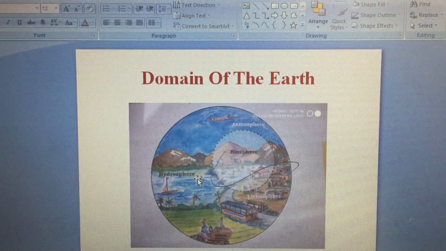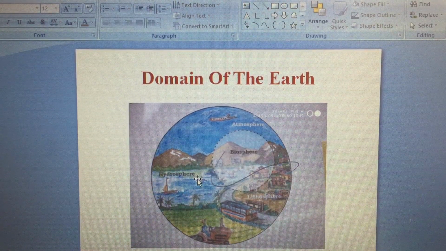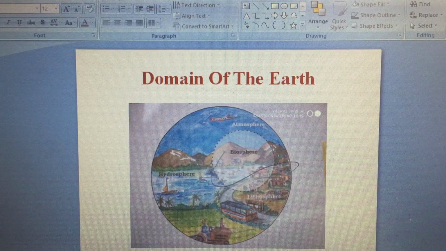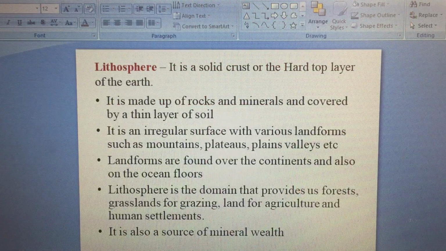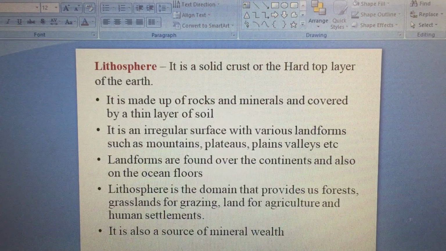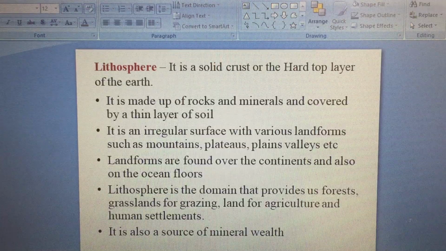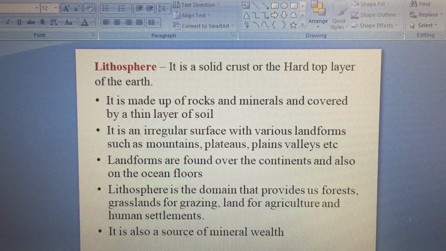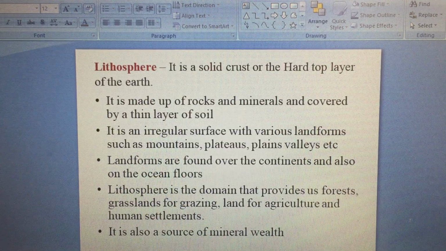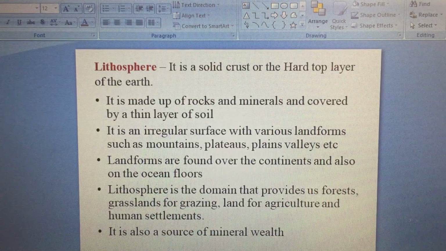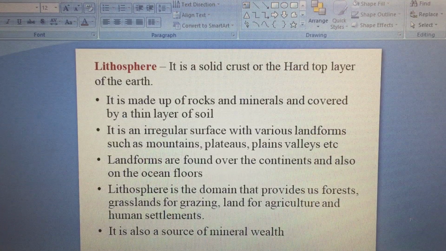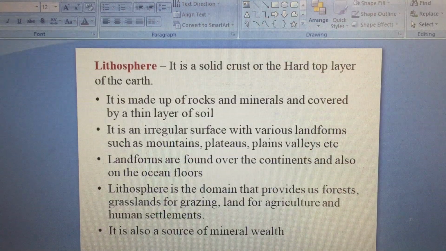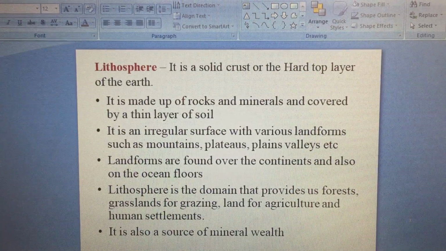So now we'll study each of the domains one by one. Let's move on to the first domain, which is lithosphere. It is the most important domain of earth. It is basically the solid crust, the hard top layer of the earth. It is made up of rocks and minerals covered by a thin layer of soil. It is irregular in shape with various landforms such as mountains, plateaus, plains, valleys.